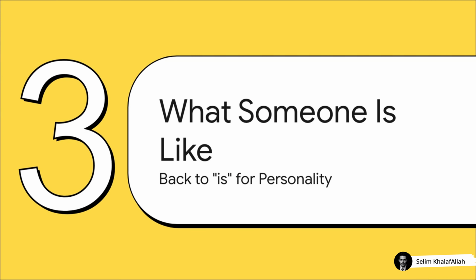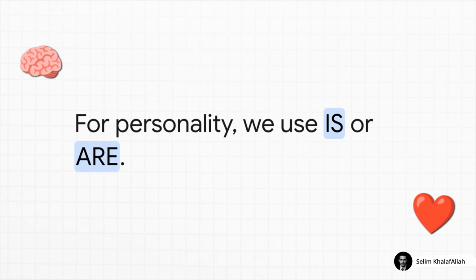Okay, so we've talked a lot about how people look on the outside, their appearance. But what about the inside? Their personality. Describing what someone is like is just as important. And guess what? For this, we're going back to our very first rule. That's right, we're back to our old friend, the verb to be. For personality, we use is or are. So why do we do that? Well, because personality is about what a person is.